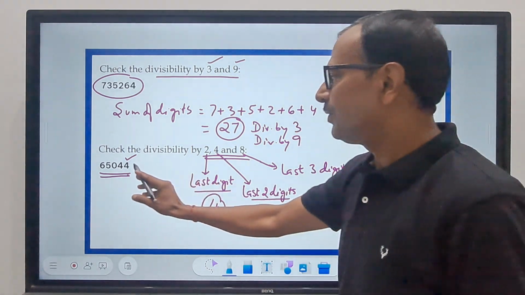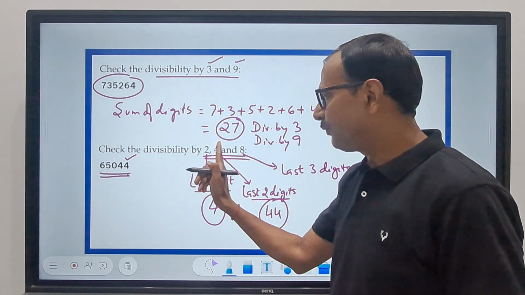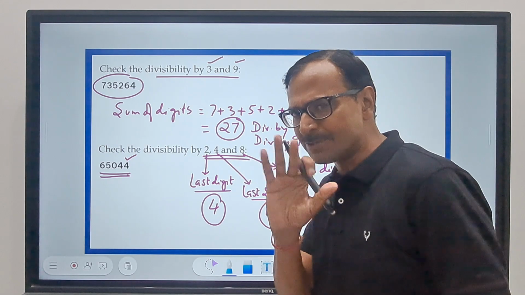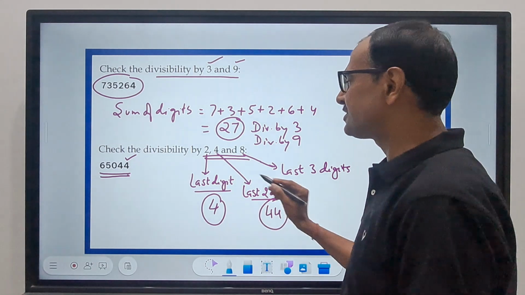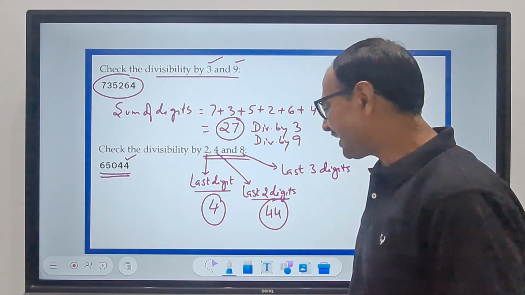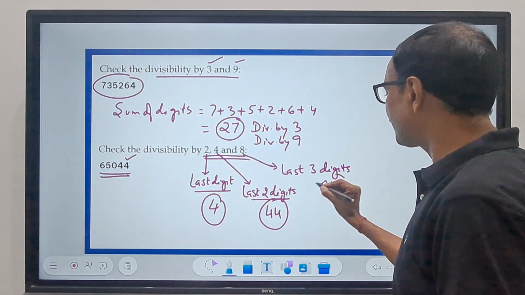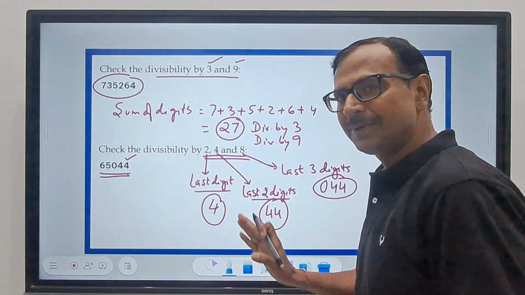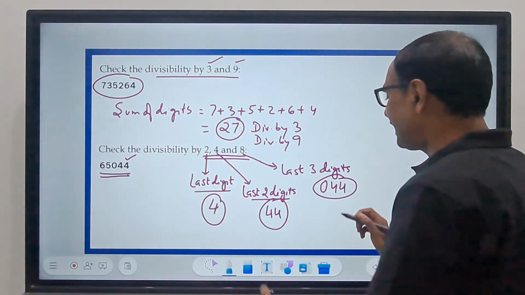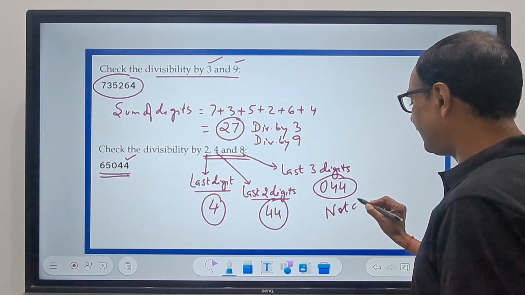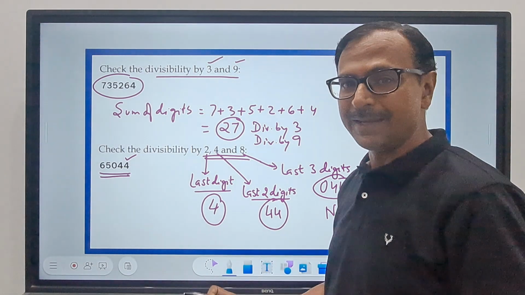Last 2 digits, 44, right? 44 is divisible by 4, correct? 4 11 times is 44, and therefore the number 65044 is divisible by 4 also. And the last 3 digits 044. Do you think 044 is divisible by 8? It is not, right? 8 5s are 40. And so 65044 is not divisible by 8, because the number 044 is not divisible by 8.